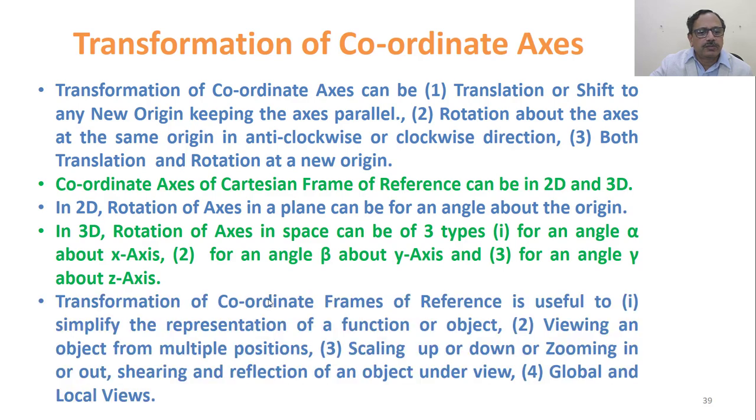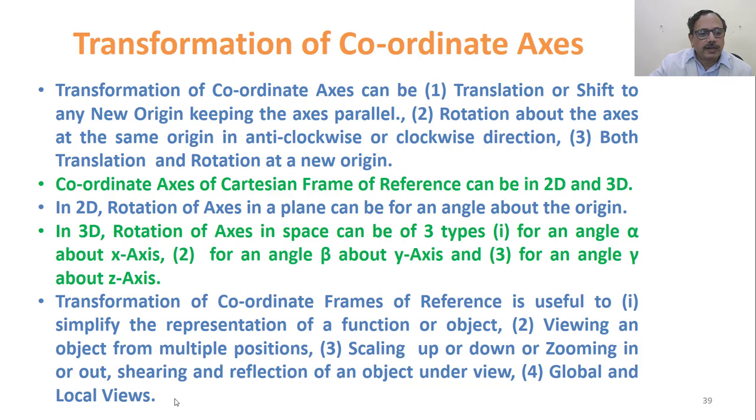So transformation of coordinate frames of reference is useful to, one, simplify the representation of a function or object. If a complex function is there, you can represent it in a simple way by changing the coordinate frame of reference. Viewing an object from multiple positions: if you want to see an object from multiple positions, that means you are changing your coordinate positions. Scaling up or down, zooming in or zooming out, shearing and reflection of an object under view. All these operations can be done through the transformation of coordinates.